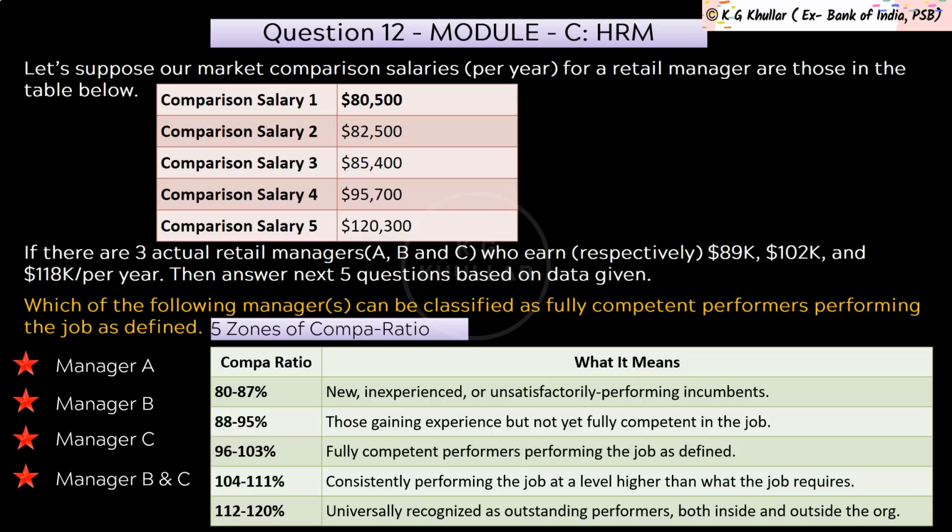Now friends, with this I hope you can easily answer this question. So as you can see, manager B with a compa ratio of 101.59% falls in this range. So he is the one who is fully competent and performing his job as defined. Thus the correct option for the given question is option B.